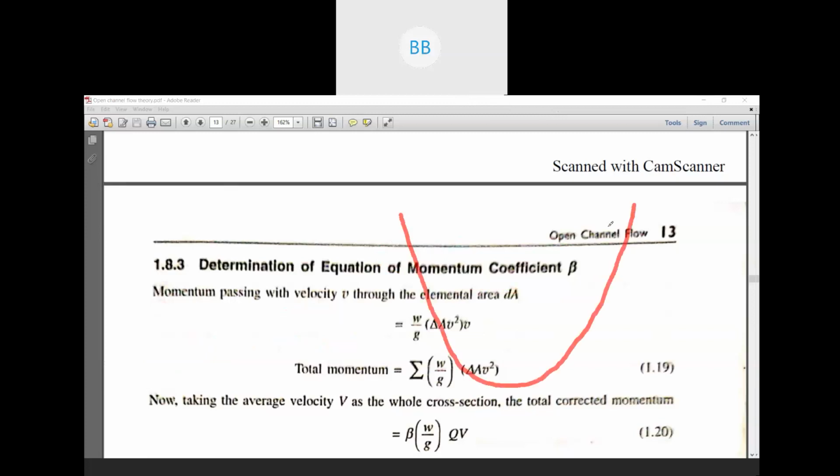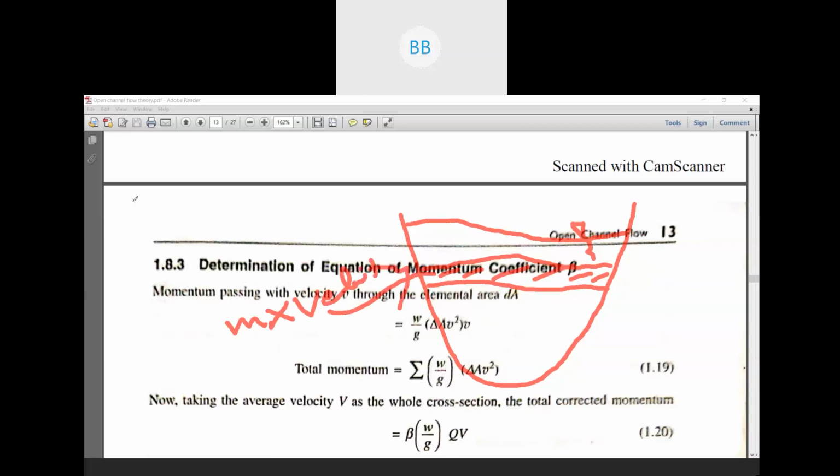We have already discussed what a small elementary area is. When we derive the energy coefficient alpha or the momentum coefficient, we have to consider a small elementary area. Now we find the momentum in that particular small area, that is, mass into velocity.